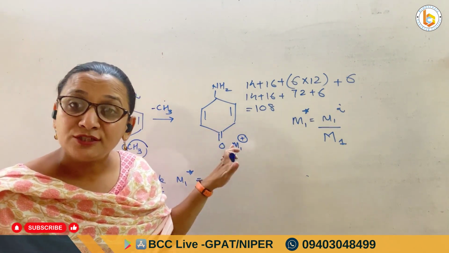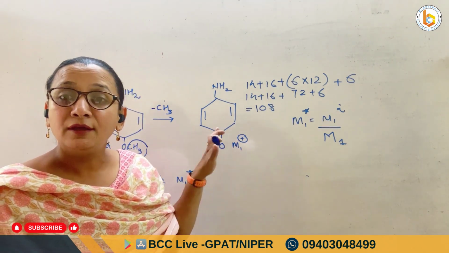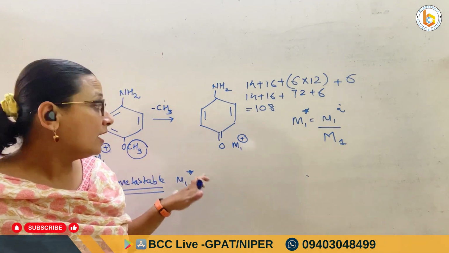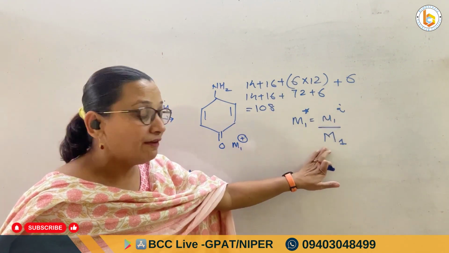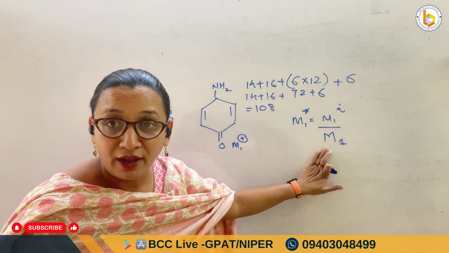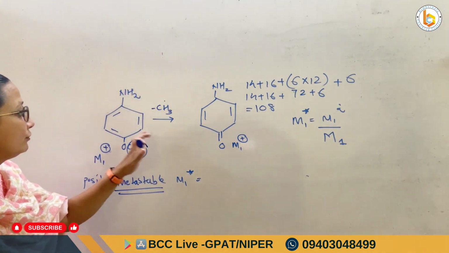But if for this daughter ion I want to calculate the metastable ion, then what I do is I put it in this formula. Okay? For this formula I will need the molecular ion fragment also. So let me calculate it for this also.